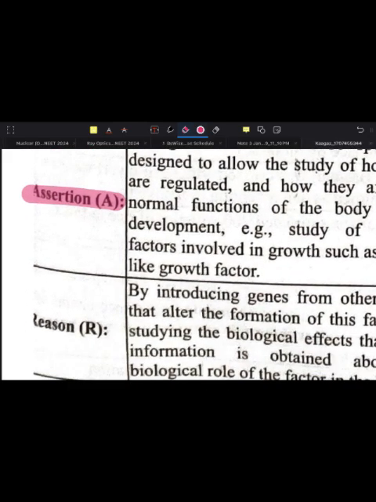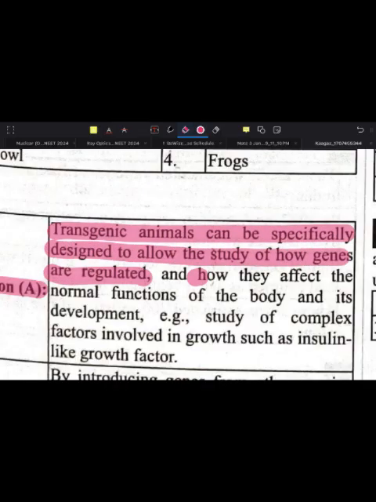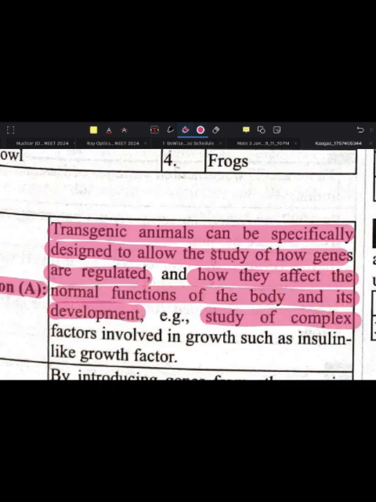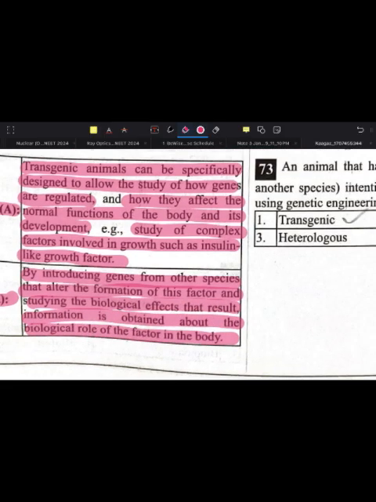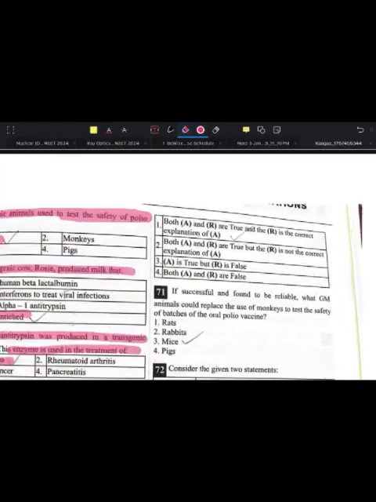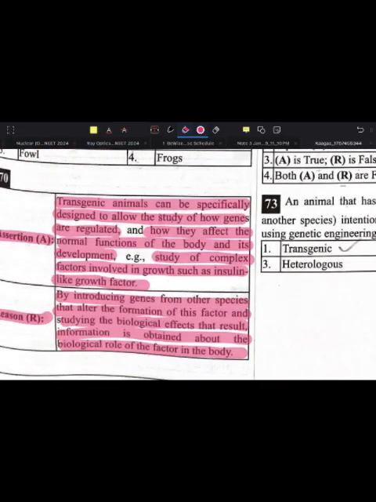Next, assertion reason again. Transgenic animals can be specifically designed to allow the study of how genes are regulated and how they affect the normal function of the body and its development. For example, study of the complex factors involved in growth, such as insulin-like growth factor. This is a true statement because by introducing genes from other species that alter the formation of this factor and studying the biological effects that result, information is obtained about the biological role of the factor in the body. Say, both assertion and reason are true, and the reason is the correct explanation of the assertion. Let's read it again.